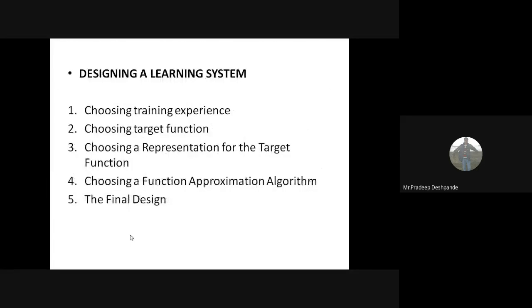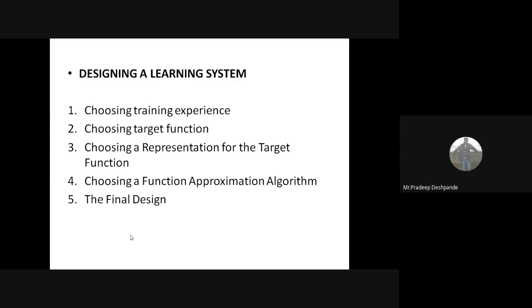Okay, there are five steps here. First, you have to choose the training experience. Then you have to choose a target function. Then a representation for a target function. Then you have to choose a function approximation algorithm. Lastly, the final result will come. Okay. So first we will see these five steps one by one.